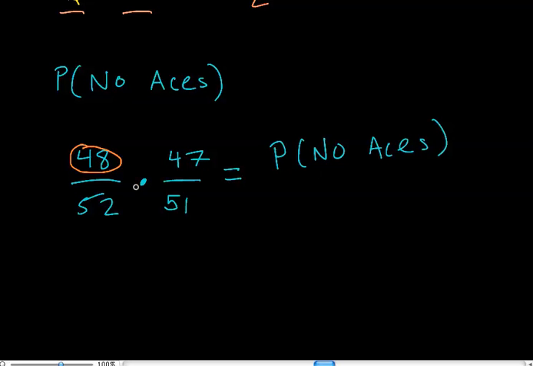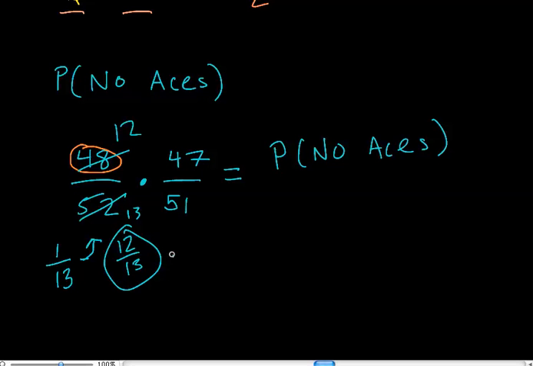That's a real ugly fraction to multiply these two things together, so I'm just going to try to simplify it a little bit. Okay, well, 48 out of 52. Well, I was only talking about the aces. So 1 out of 13 is 4 out of 52. It's the same thing as 4 aces out of 52. So this guy up here is 12 out of 13. And if you want, you could divide the top by 4 and get 12, and the bottom by 4, and you'll get 13. So it's 12 out of 13.